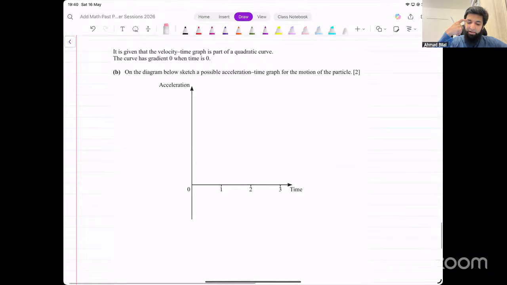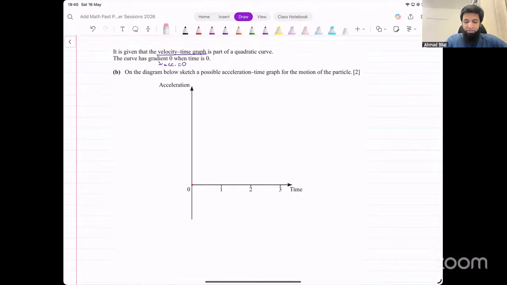The curve has gradient 0 when time is equal to 0. Now, velocity time graph, gradient represents acceleration. So acceleration when time is 0 is equal to 0. Sketch a possible acceleration time graph for the motion of the particle on this diagram. So what do we know about acceleration now? One thing that we know is that the graph is going to start from 0. That's something that is given. The gradient is 0 at this point, so it starts from 0.